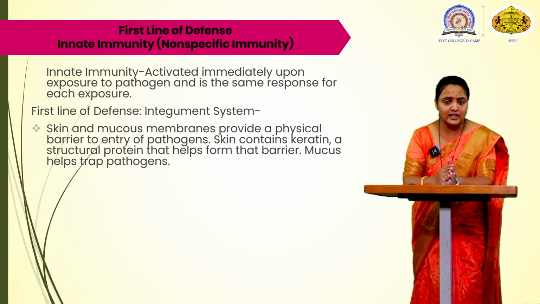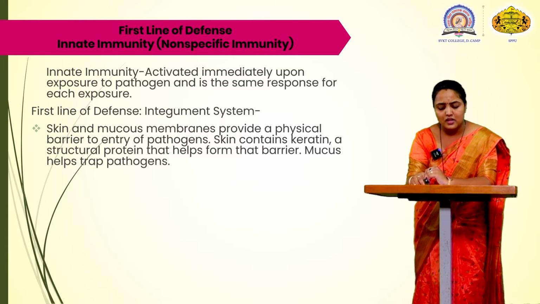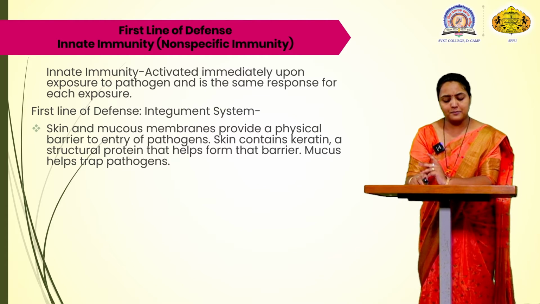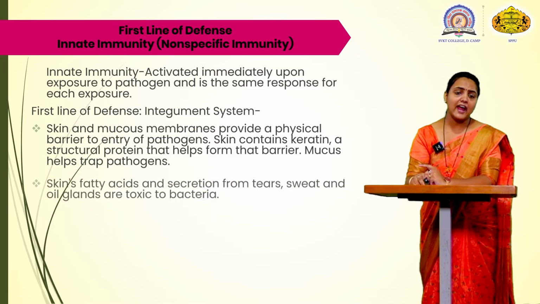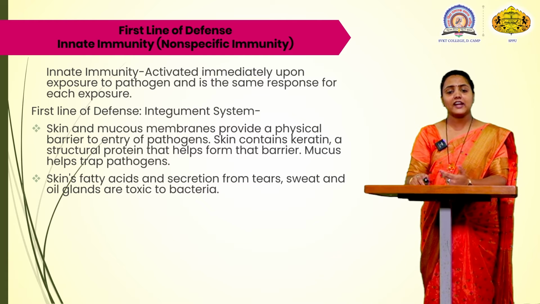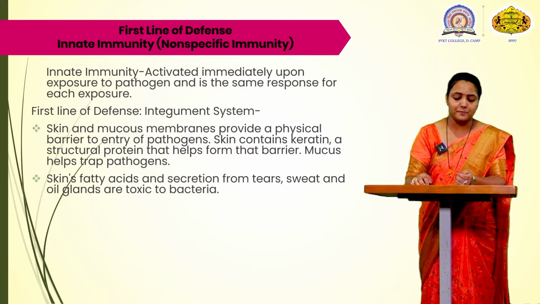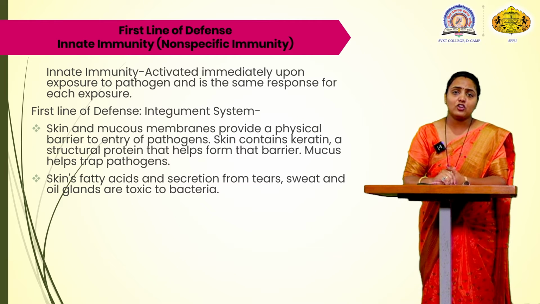Skin contains keratin, which is a structural protein. Mucus traps the bacteria. Numerous layers act as a barrier. Skin's fatty acids and secretions, that is tears, sweat, oil glands, are physical barriers which are very toxic to the bacteria.